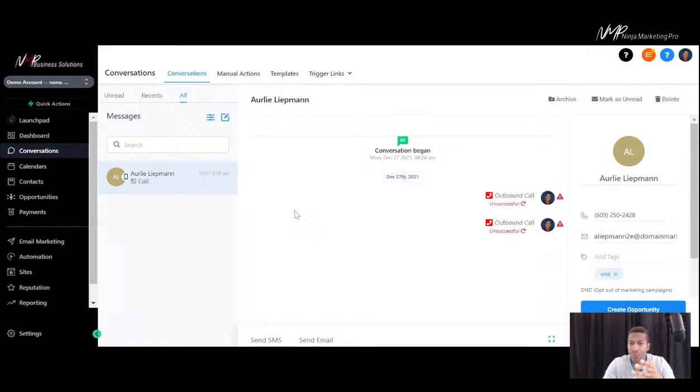If they're speaking to you through your Facebook Messenger account for business, you'll see a Messenger tab down here. And if it's by Instagram, you'll see an Instagram tab down here as well, where you can respond back to them right from here. Also, you can place phone calls right from this platform to your clients, and also receive phone calls as well.